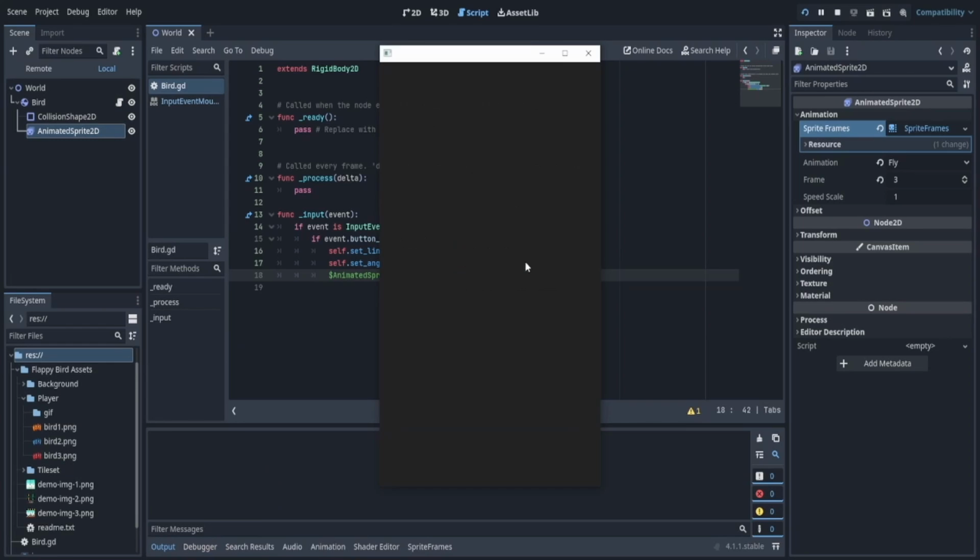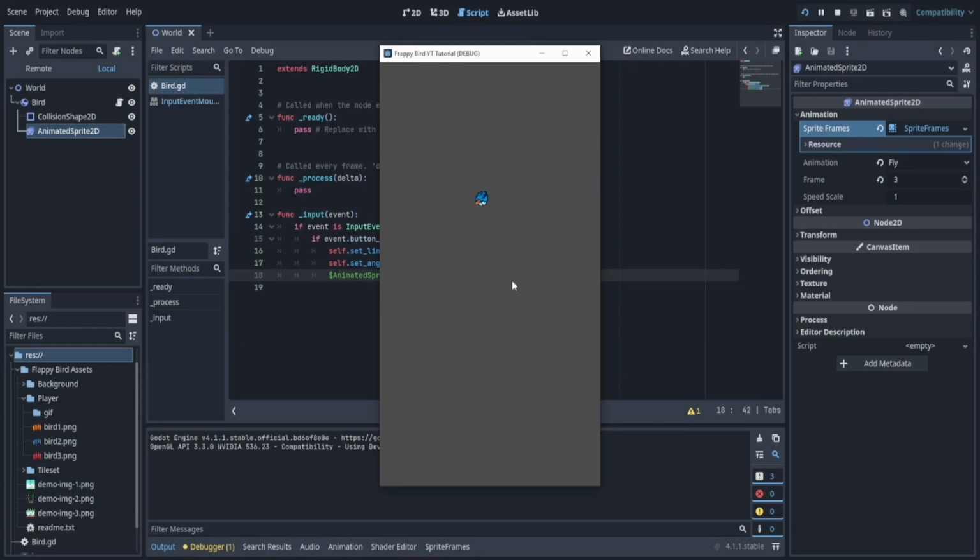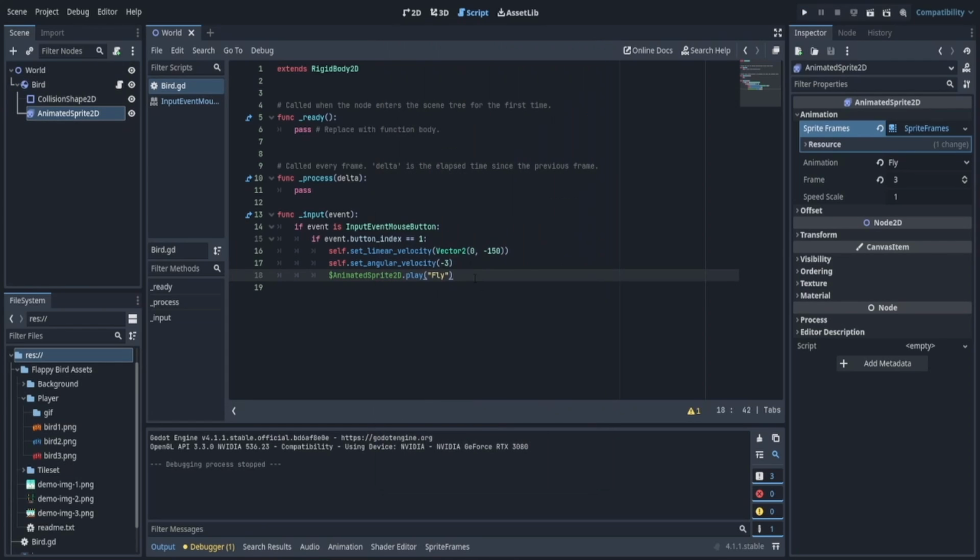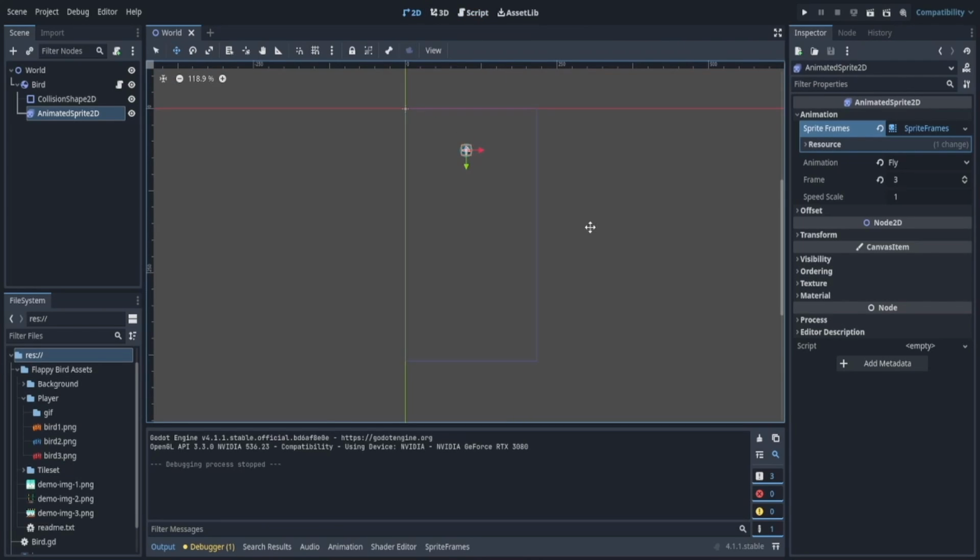So now when I play, my bird is not doing anything. And it's very subtle, but now he only plays the fly animation when I click. Cool. All right. Now we've learned how to access animation sprites. We've learned how to change properties. Now we're going to edit our scene a little bit.